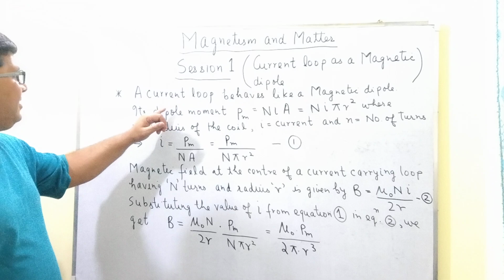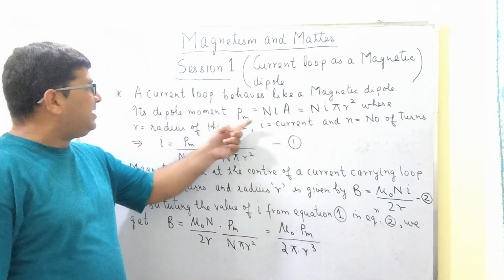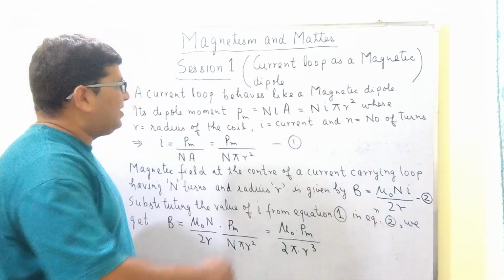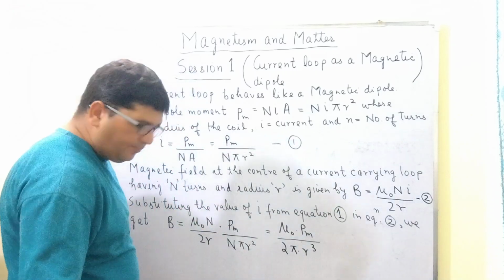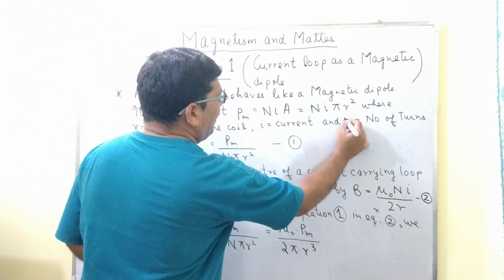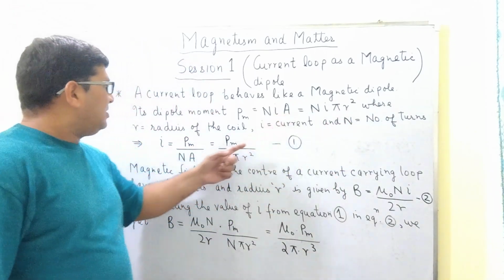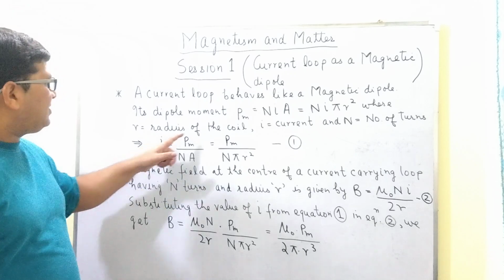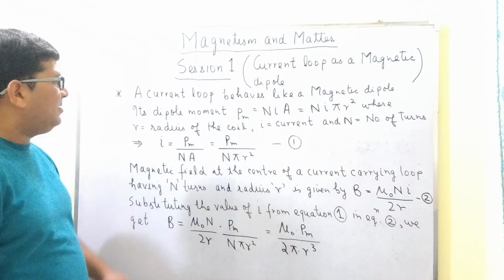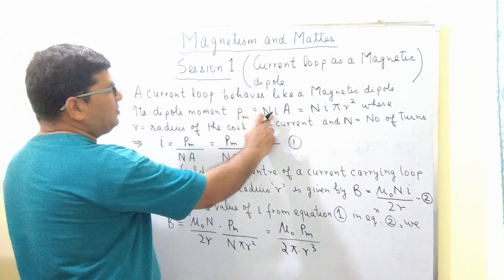As we all know, the current loop behaves like a magnetic dipole, and its magnetic dipole moment is given by this formula, Pm equal to N into I into A, where N is the number of turns of the current loop, I is the current flowing through it, and A is the area of cross section. If r is the radius of the coil, then the area of cross section will be equal to pi r square.